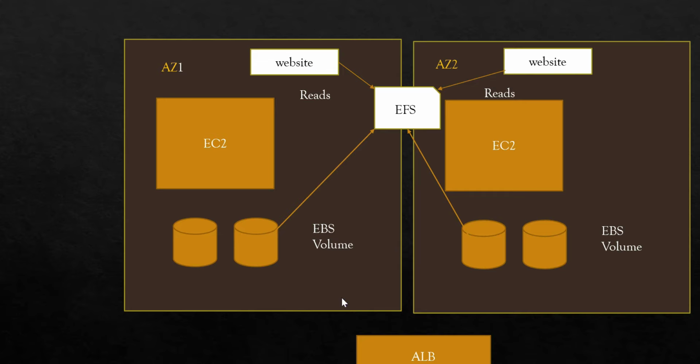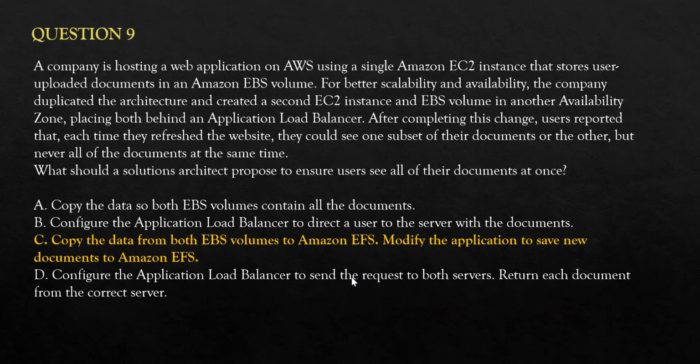So from both these instances, both these EBS volumes, data will be moved to EFS, and EFS will only be used for read access to this website. So the documents will never be out of sync. Okay. Now there will be some challenge, like if this copy from here to here becomes a bit slow, that might be a challenge. But this is still fine because there is no bidirectional copy needed, and this is the better option of this lot. Hence, C is the correct answer.